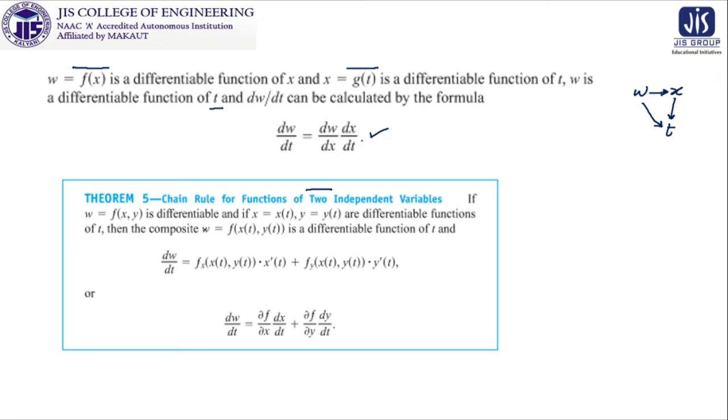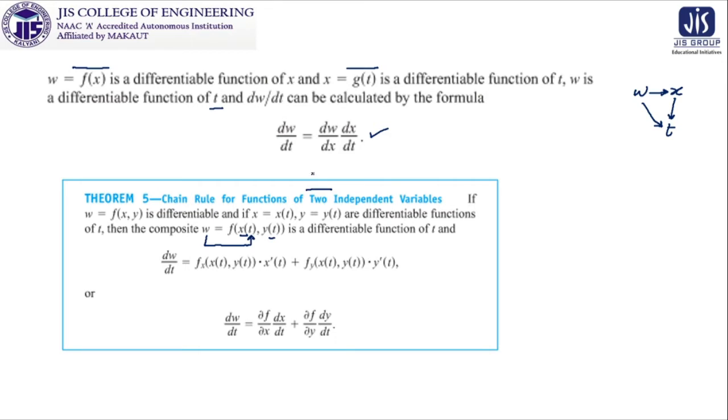Then the composite w, that is f(x,y), in place of x and y we can write x(t) and y(t), so it will be f(x(t),y(t)). There is a relationship already established between w and t, and it is a differentiable function of t. The extension is that f was a function of x only in the previous case, and now f is a function of x and y both.